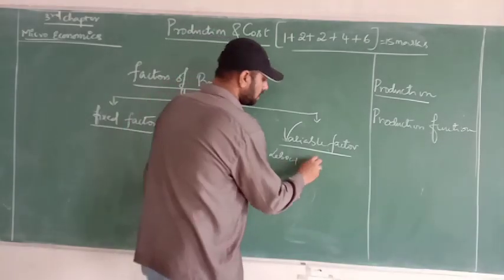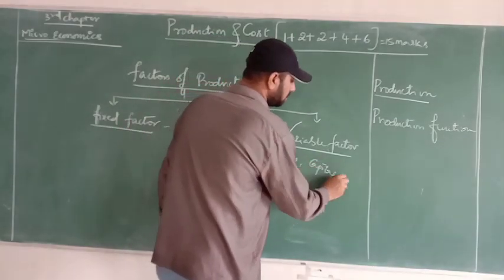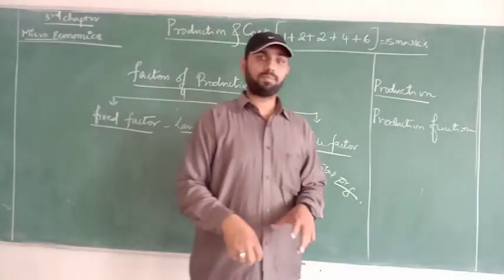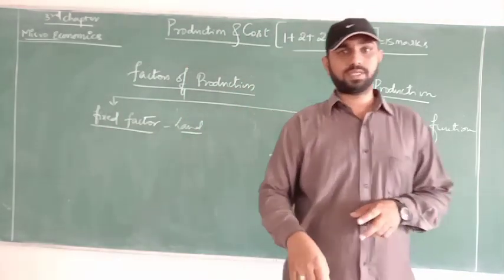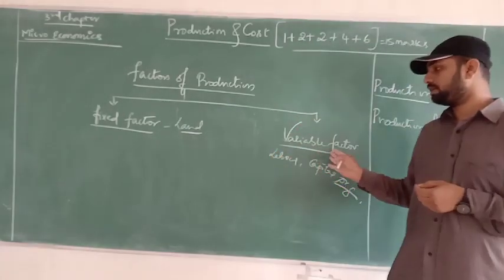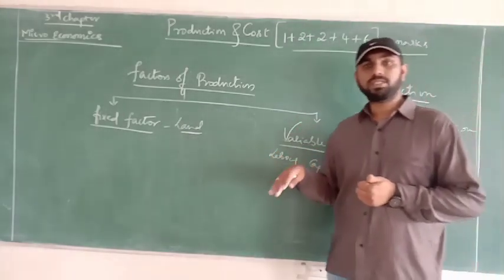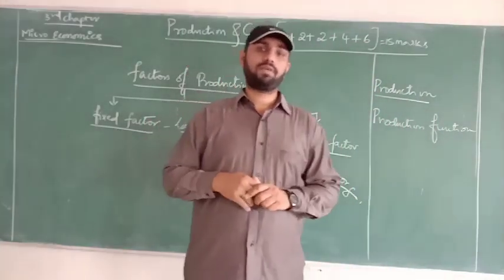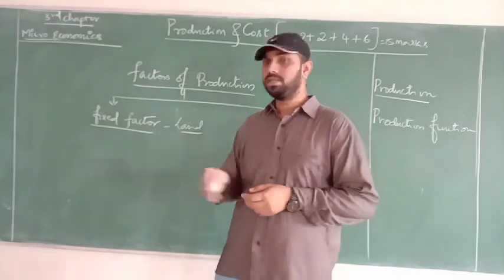The next ones are capital and organization. Depending upon the capacity of your business, if it is possible to alter the factors, then those factors are called variable factors. The factor which can be kept fixed in the production process is called a fixed factor, and that is land.